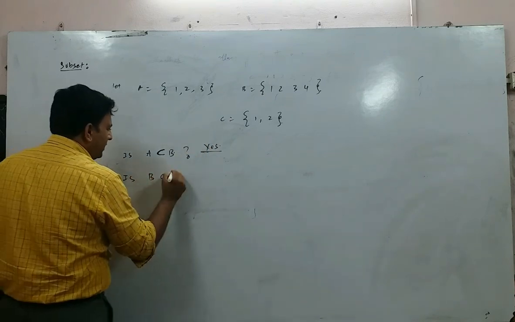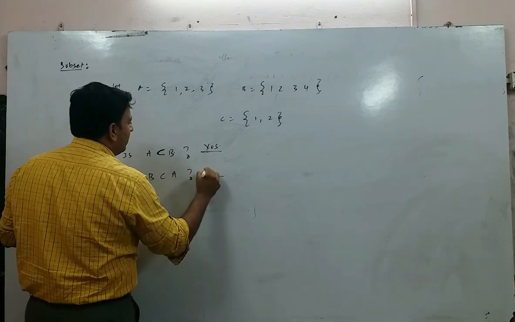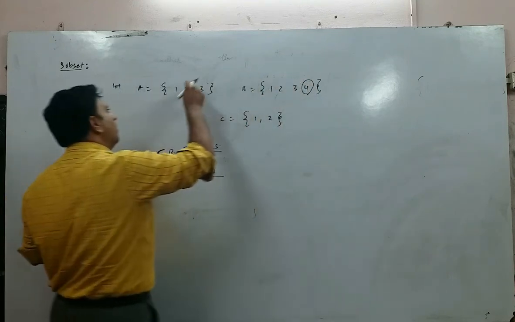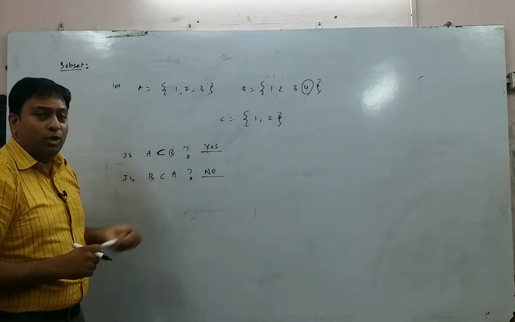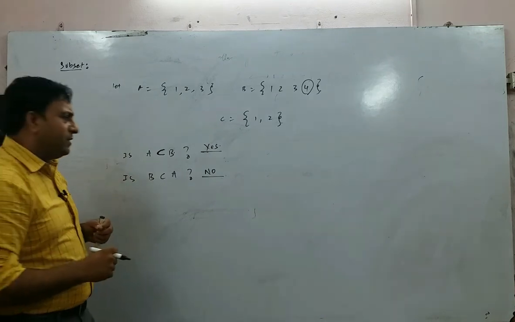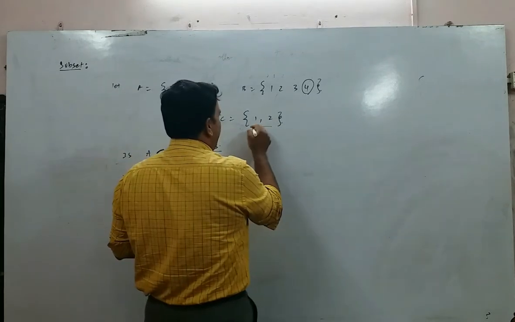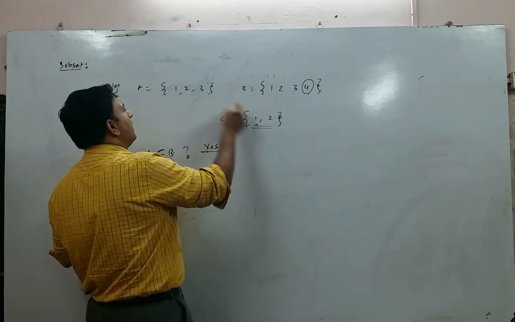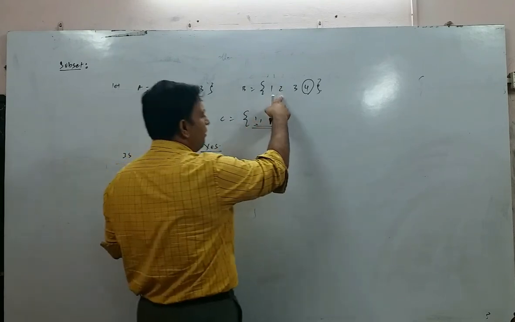Is B a subset of A? No. You know the reason? Because 4 belongs to B but 4 does not belong to A. So I am sure you understood the concept of subset, right? And similarly in the case of {1, 2} also. {1, 2} is a subset of A as well as a subset of B.